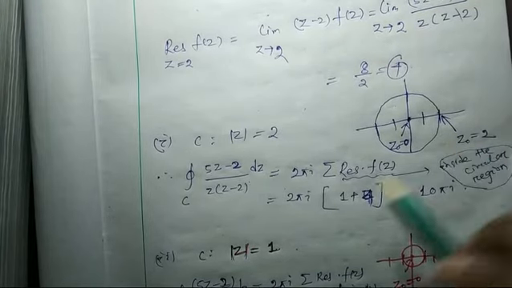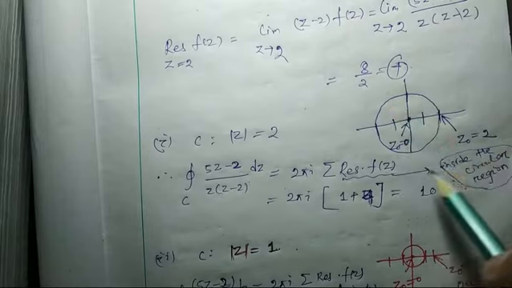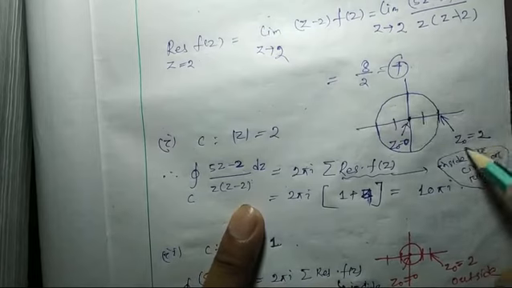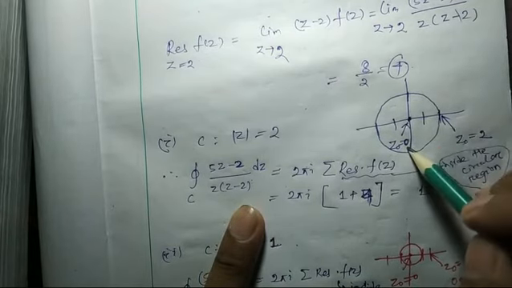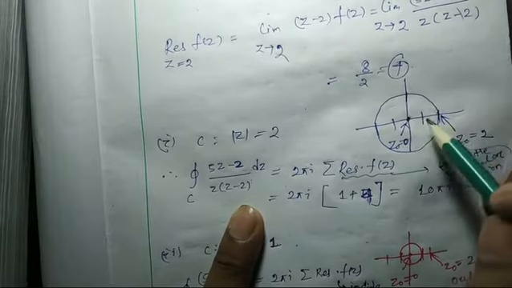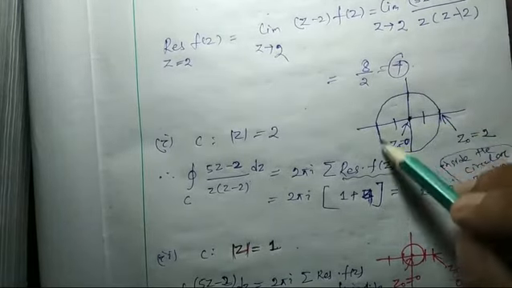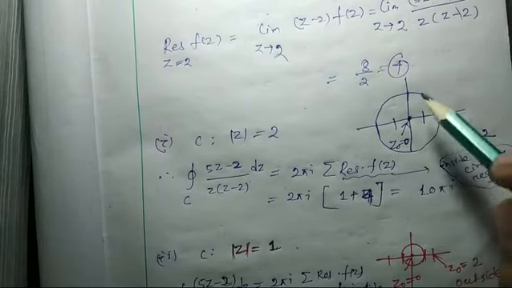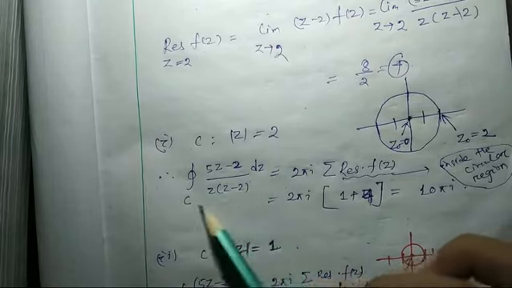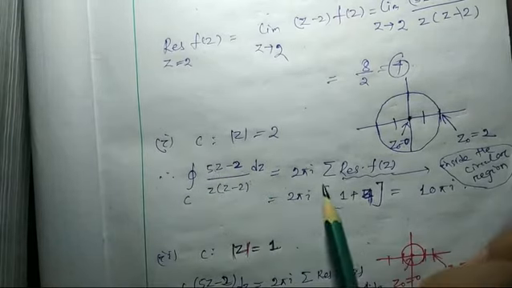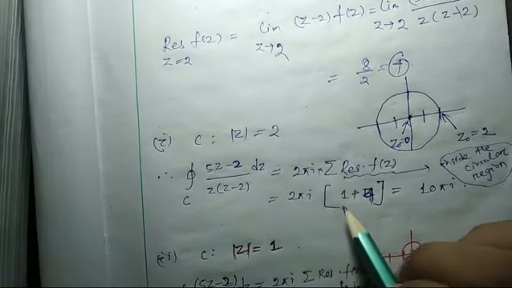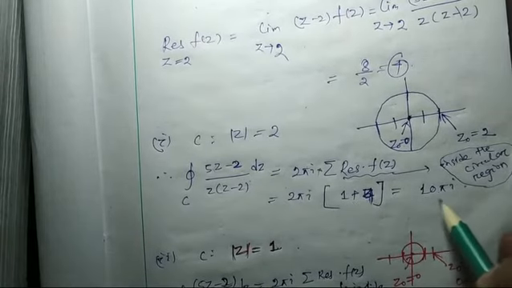So inside this circle or on this circle, our singular point z0 equal to 2 is there, and inside that z0 equal to 0 also is there. Hence, as the two singular points are inside or on this curve, this integral's answer will be 2 pi i into the sum of the residues. So 2 pi i into (1 plus 4) is equal to 10 pi i.